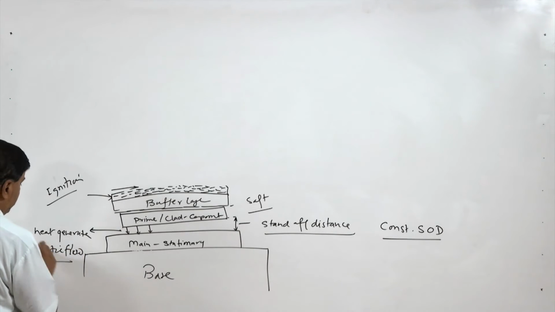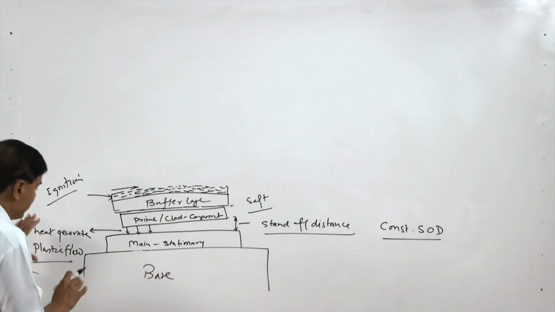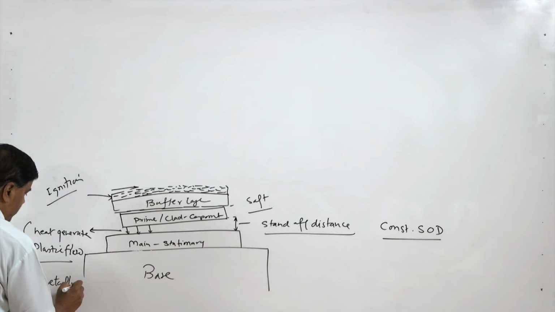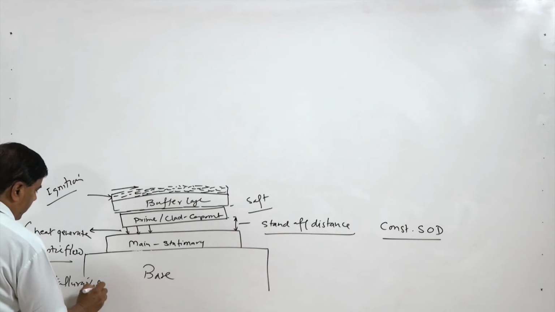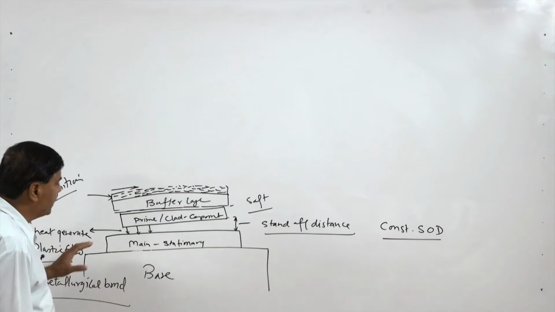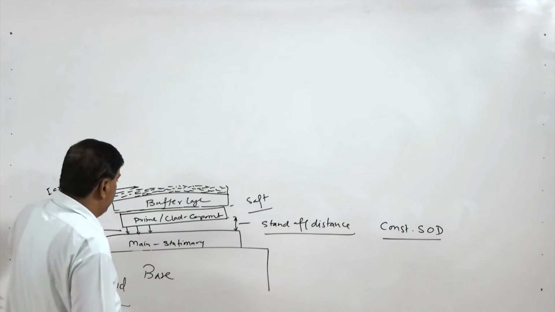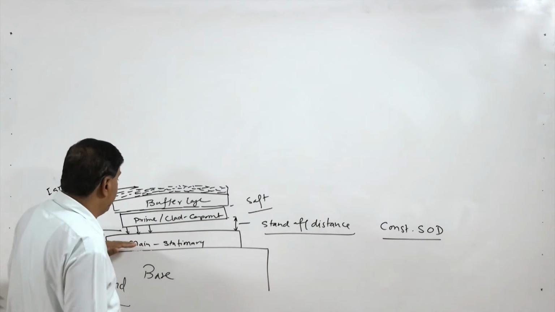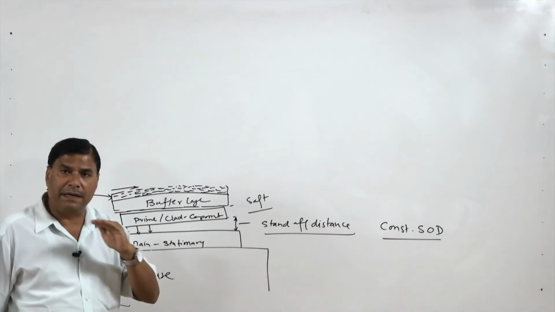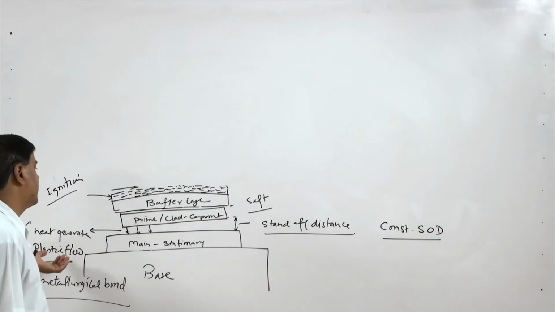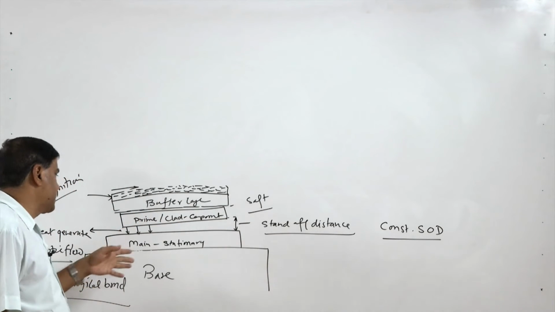These two conditions facilitate the development of the metallurgical bond between the members being joined. What is important is that before explosion, the prime component and the main component must be cleaned and made free from all impurities, so that there are no oxides, traces, etc.